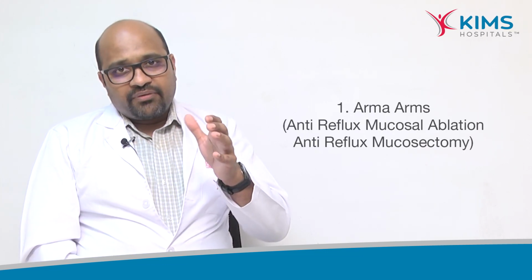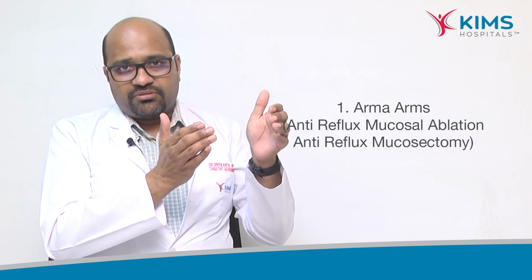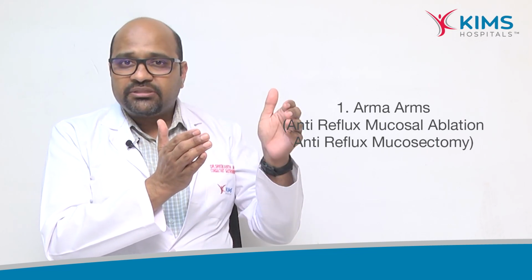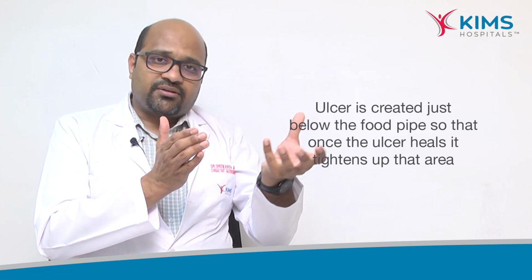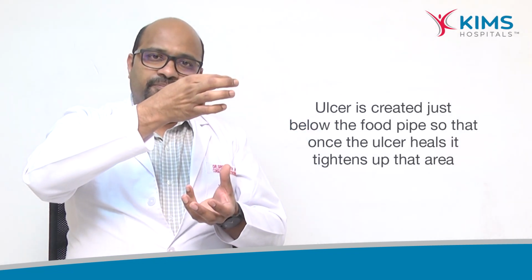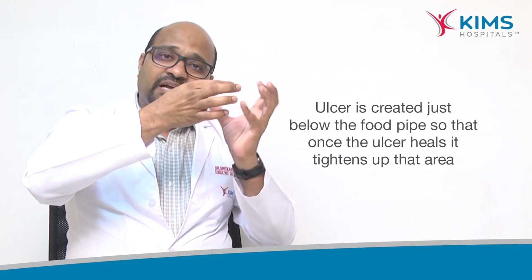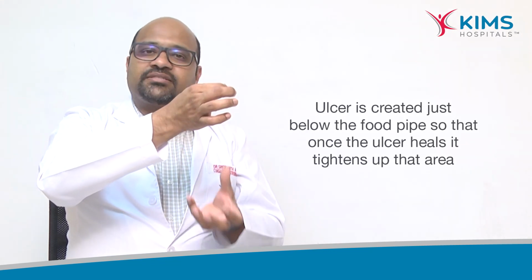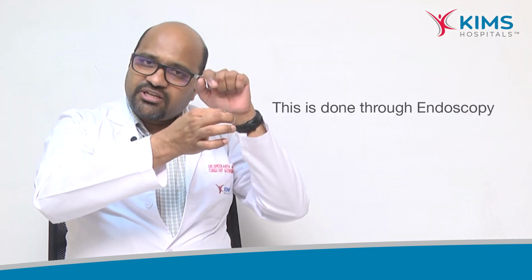One is known as ARMA or ARMS, anti-reflux mucosal ablation, anti-reflux mucosectomy, where we create an ulcer just below the food pipe sphincter so that once that ulcer heals, it tightens up that area. This is done through the endoscope.